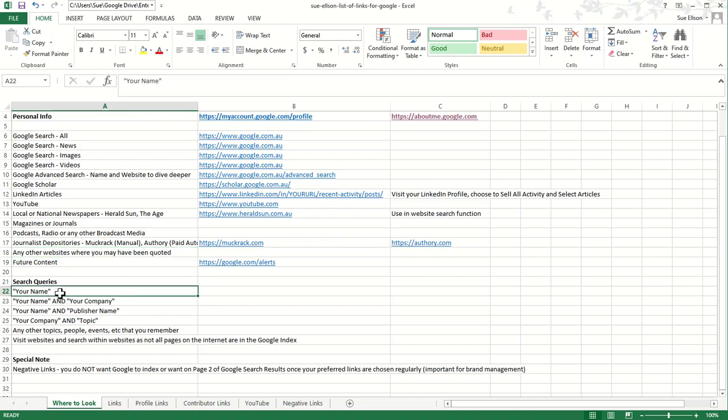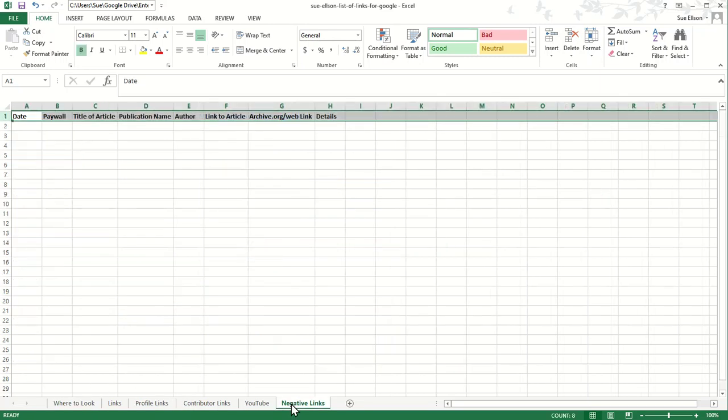Now, the types of search queries, and I've put them in quotation marks so that the words appear together, are your name and your company name, your name and the publisher name, if it's a particular publisher or a particular journalist that you've cooperated with, your company and a topic, if you're known for that, any other topics, people, events that you remember being involved in. And as I said before, look at websites and search within those websites, like I suggested with that Herald Sun a minute ago. And of course, if you find those bad links on your search, pop them in the negative links folder so you can go back and see how you go.